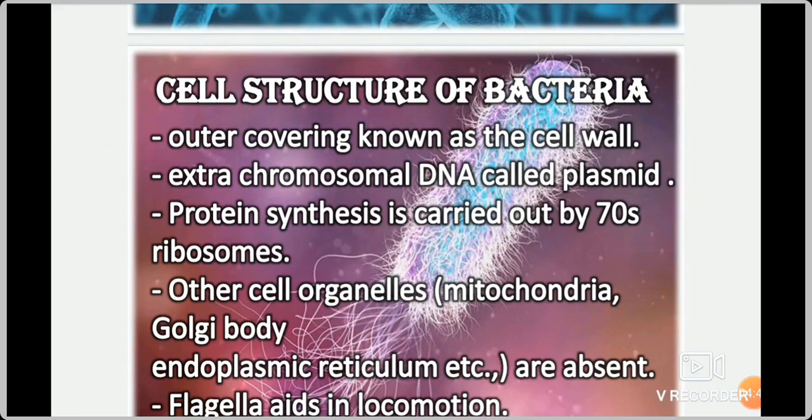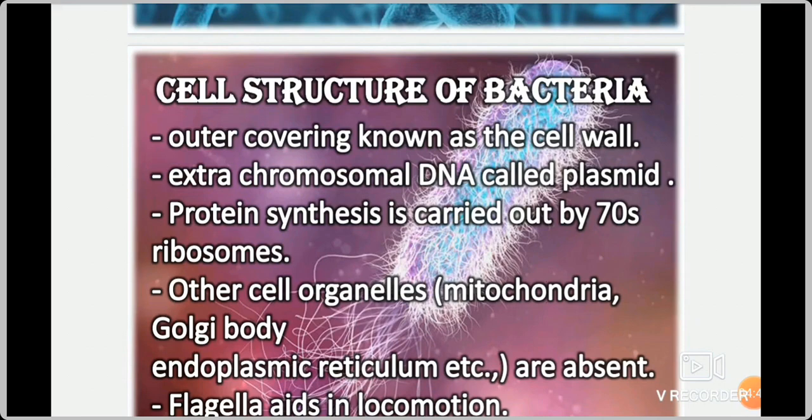Protein synthesis is carried out by 70S ribosomes. Ribosomes are present in the cytoplasm, so protein is synthesized by the ribosomes. Other cell organelles like mitochondria, Golgi body, endoplasmic reticulum are absent in bacteria.